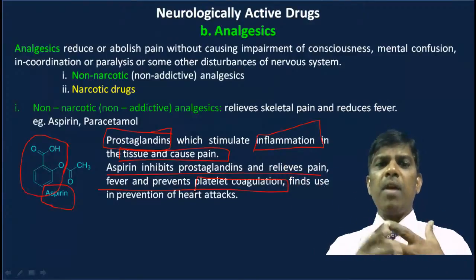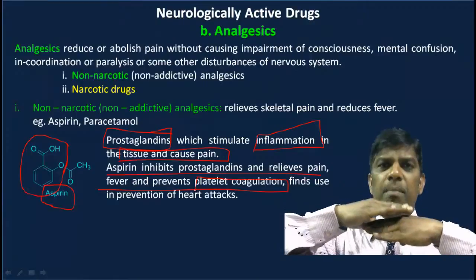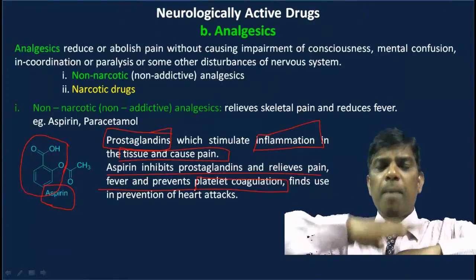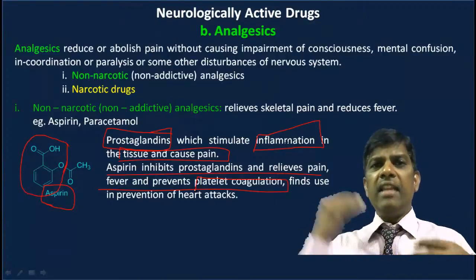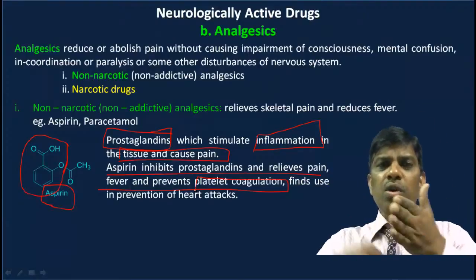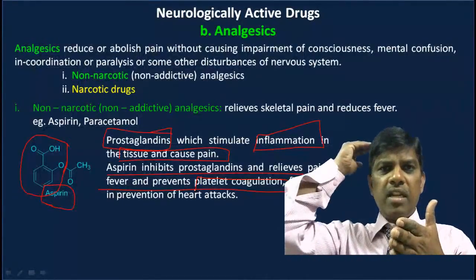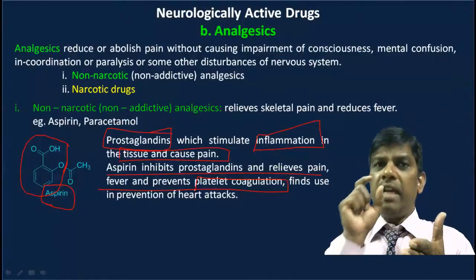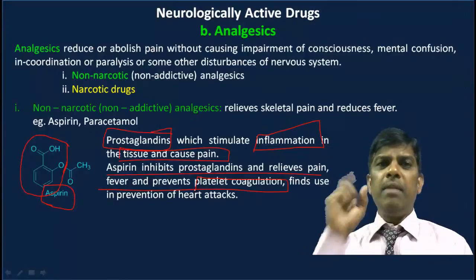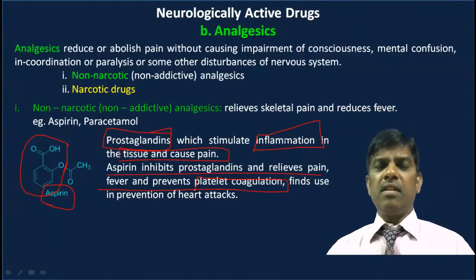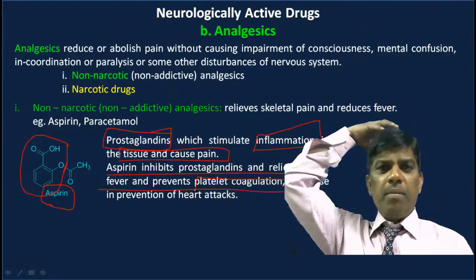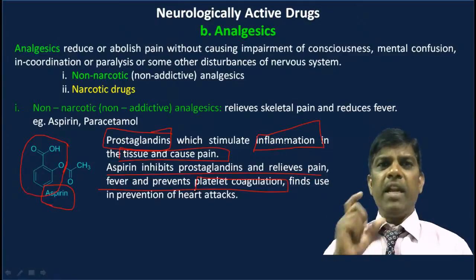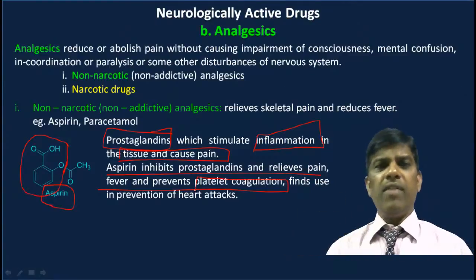The number of platelets should be below some average number. If the platelet count increases, that causes coagulation, and that coagulation stops the blood circulation to the heart itself, sometimes even the brain. A blood clot takes place, and because of that blood clot, a person will suffer a heart attack or brain stroke if the platelet count is more than required. That may be because of some inherent problems.